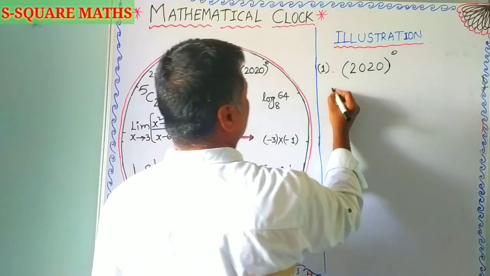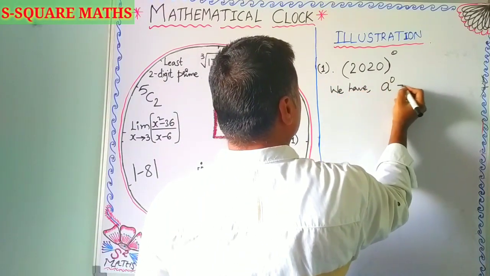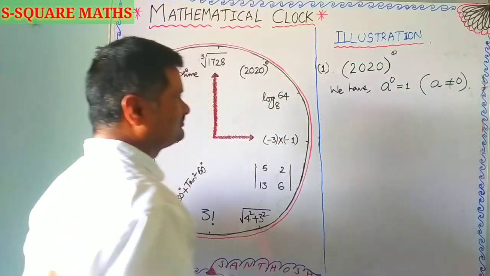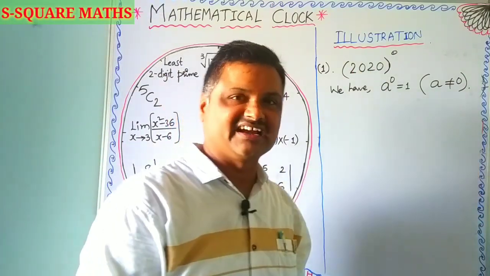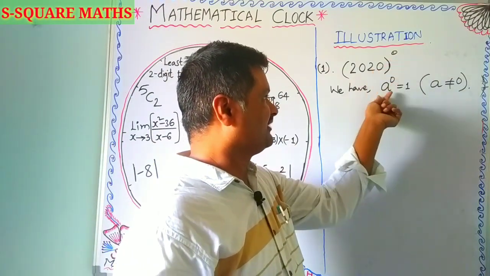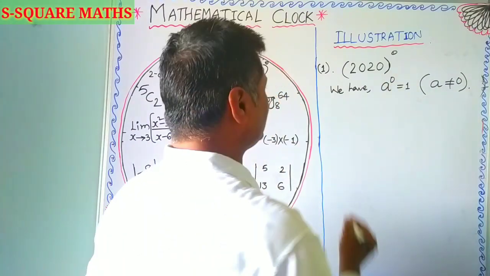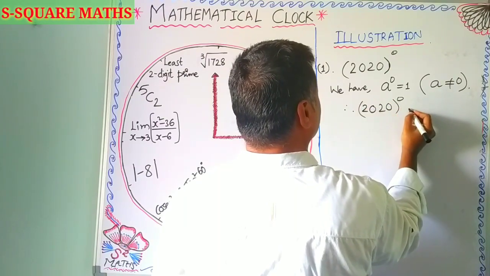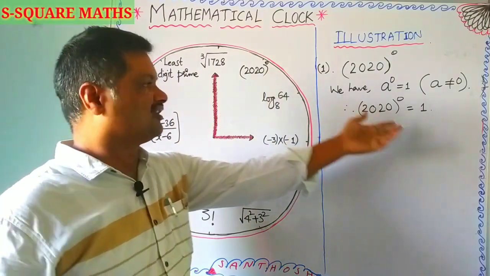This is in the form a power 0 is equal to 1, under the condition that a is not equal to 0. Here in the place of a I have 2020, which is not equal to 0. Therefore the value of 2020 whole power 0 is 1.